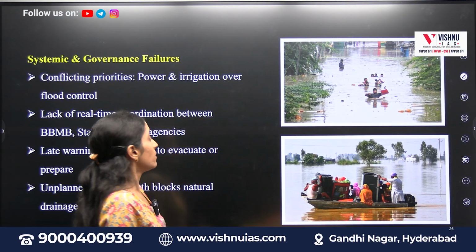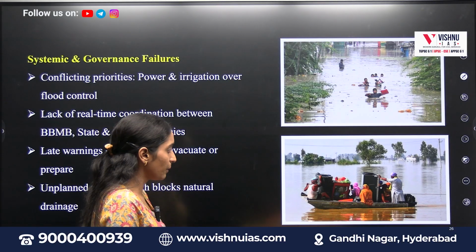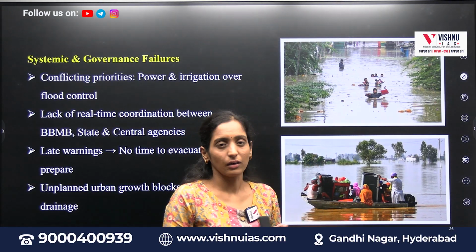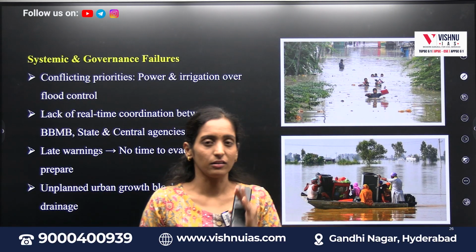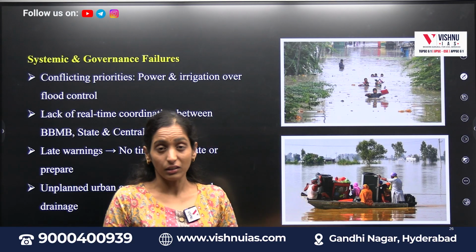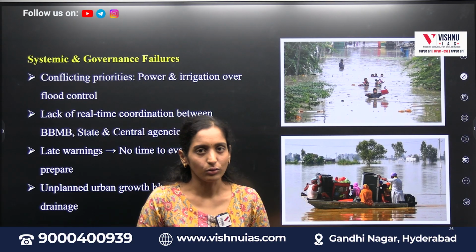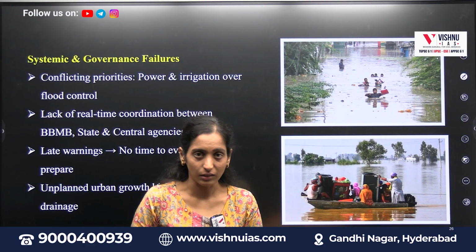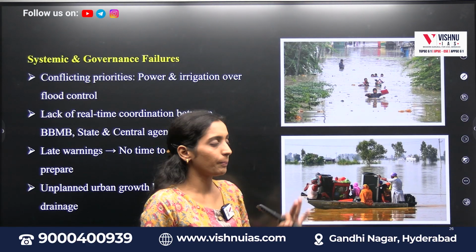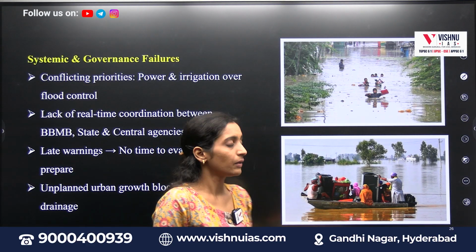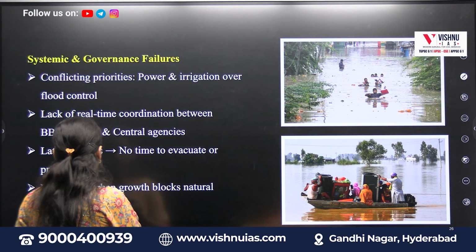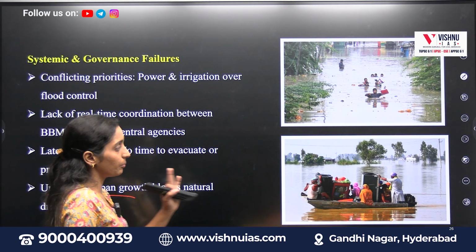And if you see, systemic and governance failures, because whenever these types of floods are occurring, the government has to take the necessary steps in order to curtail the water. But the government is not taking any of the steps. Instead, the condition over Punjab is still getting worse. So that's why there is a government gap, and that too because of unplanned urban growth.